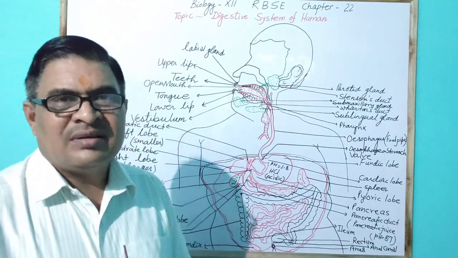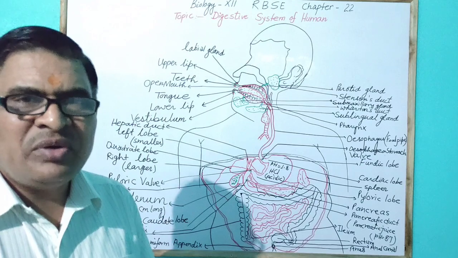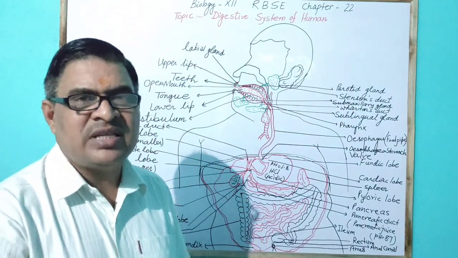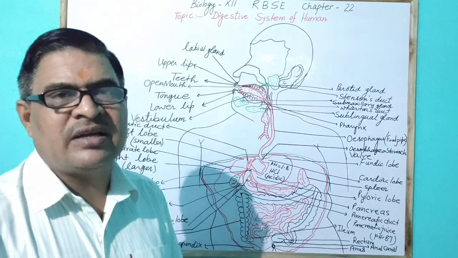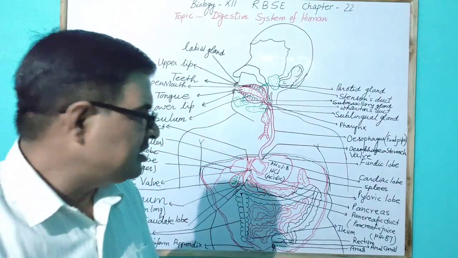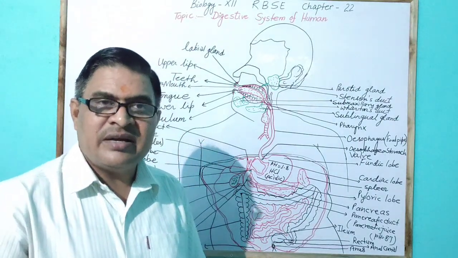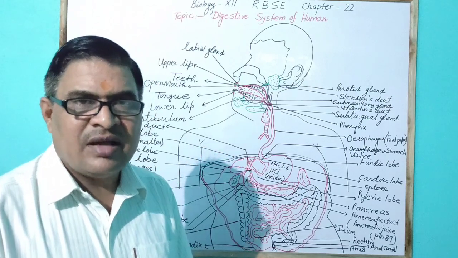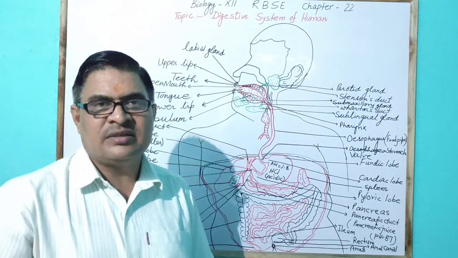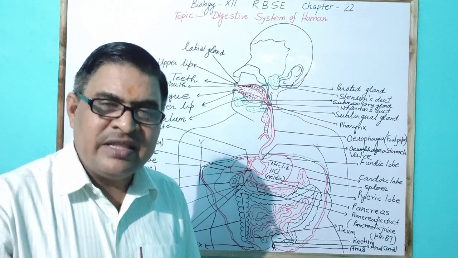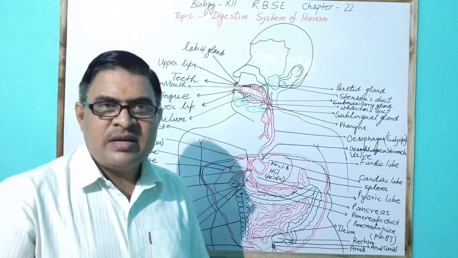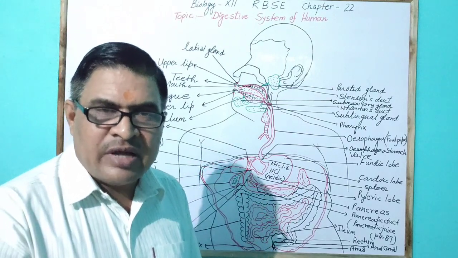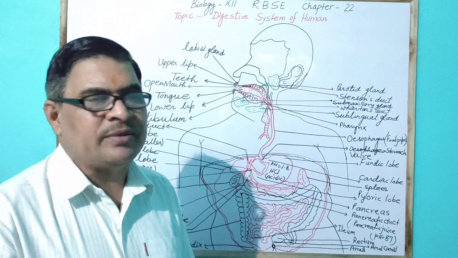Because RBC are also synthesized in the embryonic condition by the spleen. But the spleen is called the graveyard of RBC, because after 120 days RBC are destroyed and collected in the spleen.